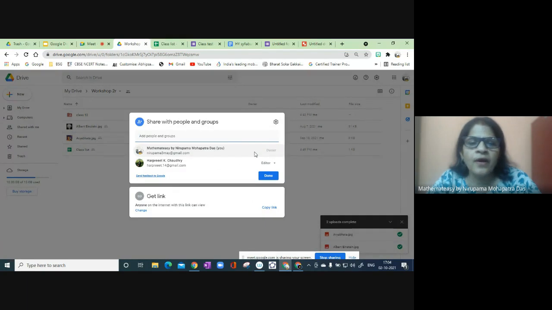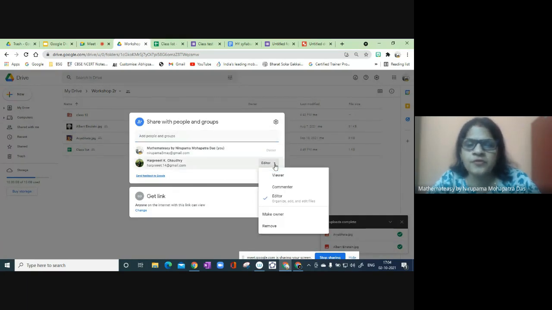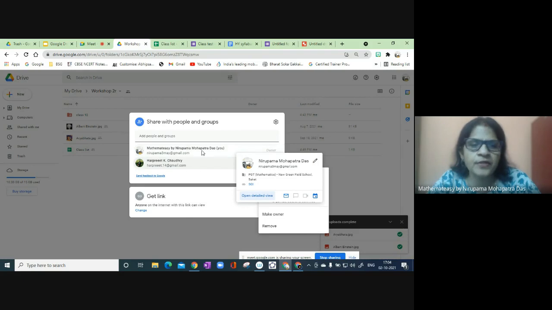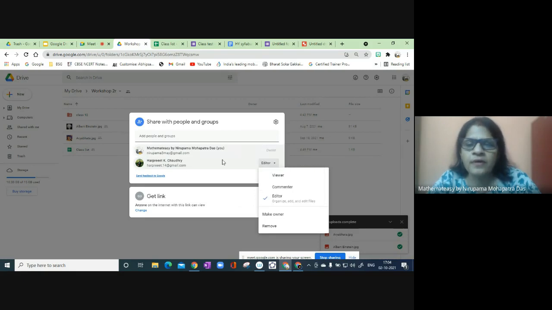Now I want to change the ownership, suppose. So here you see the people with whom I already have shared the folder. Here I can see viewer, commenter, editor, and just see below, make owner or remove. Two other options are there.